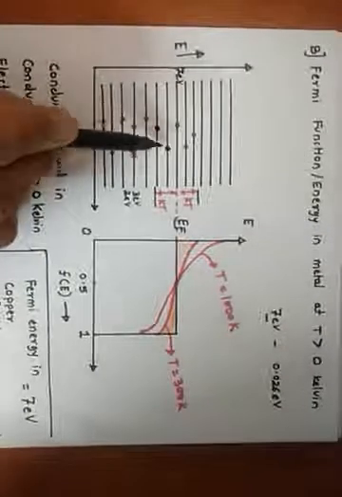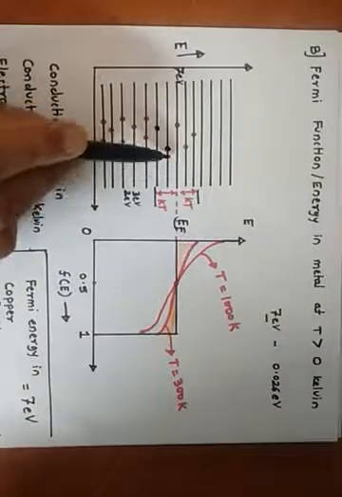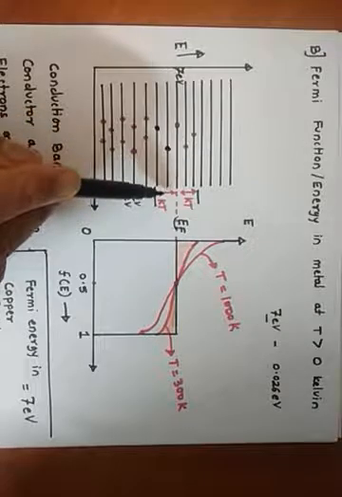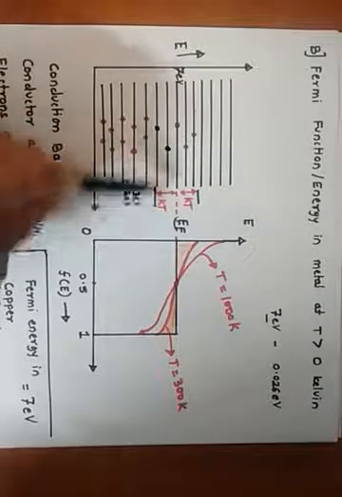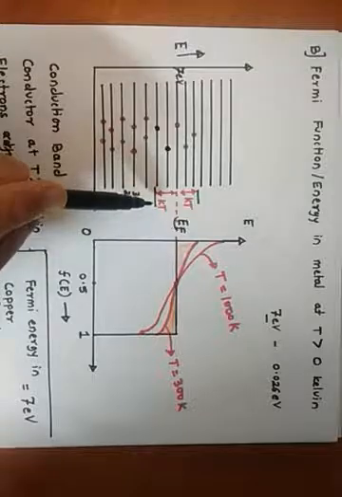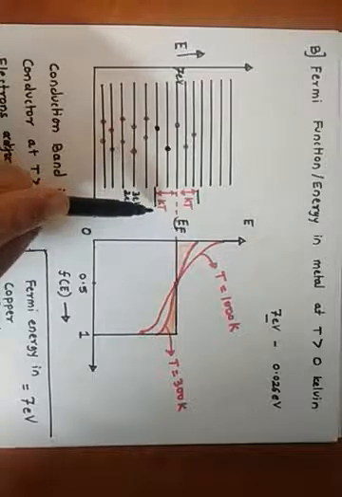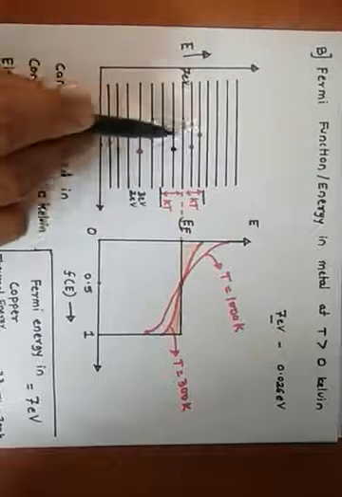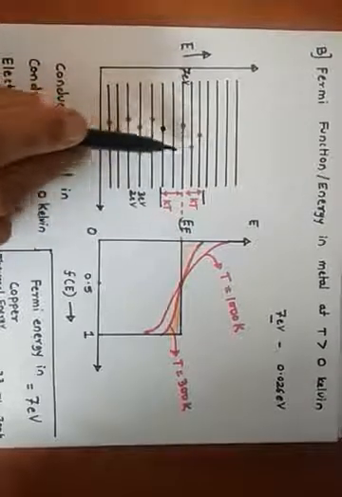So only a small fraction of the electrons, those lying below the Fermi energy level by a value of kT, that is 0.026 electron volt, will gain the thermal energy and go to the excited state.